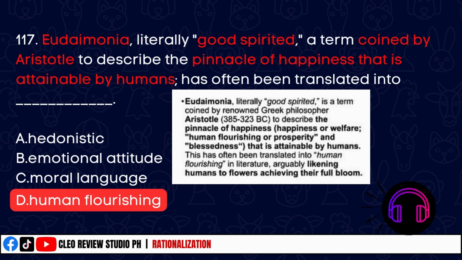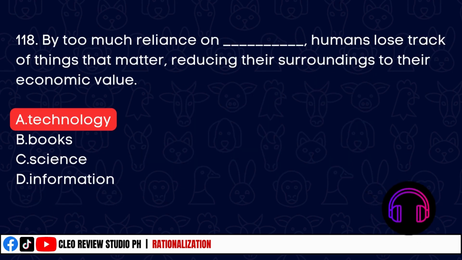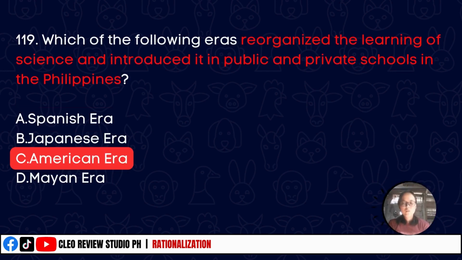Eudaimonia, literally good-spirited, coined by Aristotle and often been translated into human flourishing. By too much reliance on blank, humans lost track of things that matter, reducing their surroundings to their economic value. The correct answer is technology. Which of the following eras organized the learning of science and introduced it in public and private schools in the Philippines? The correct answer is letter C, American era. The Americans have more influence in the development of science and technology in the Philippines compared to the Spaniards.